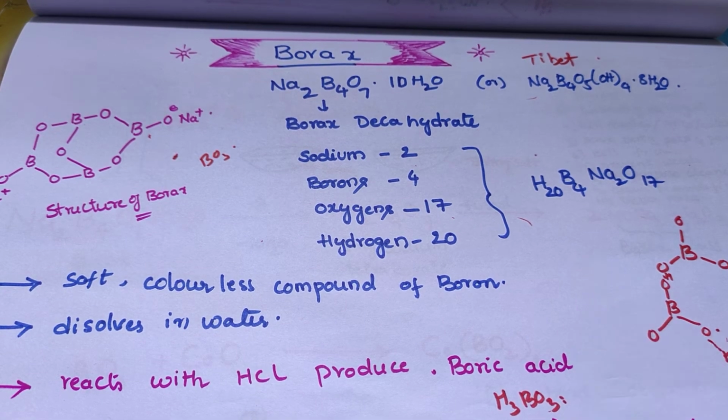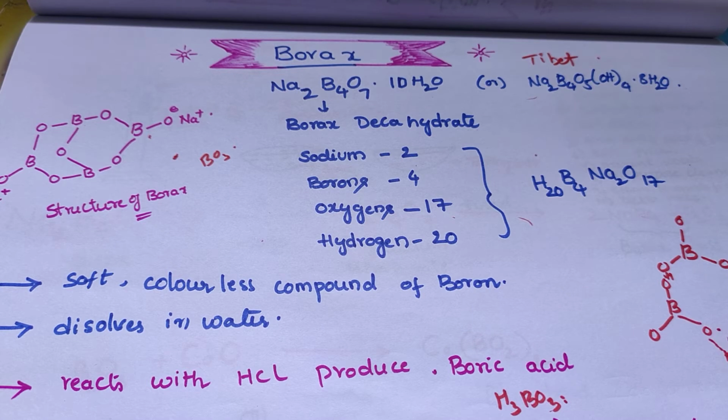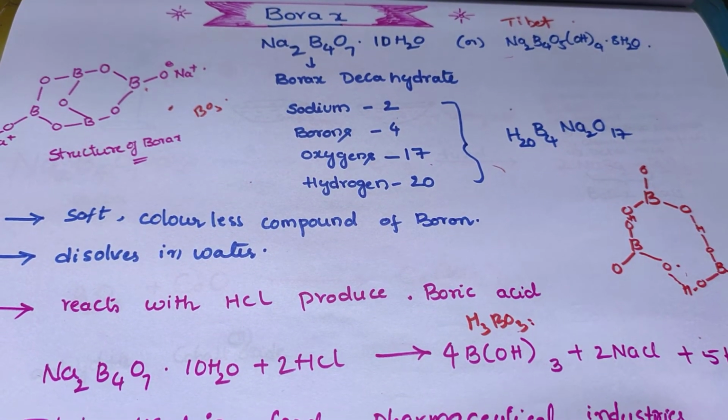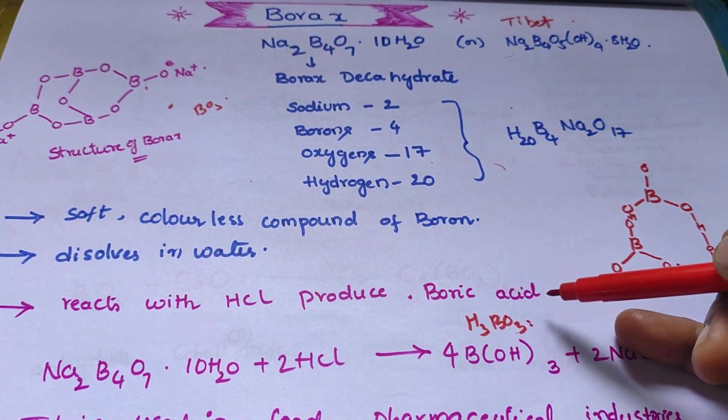And next one is the reactivity of borax. Borax reacts with hydrochloric acid to produce boric acid.